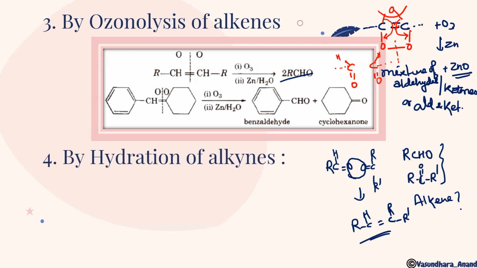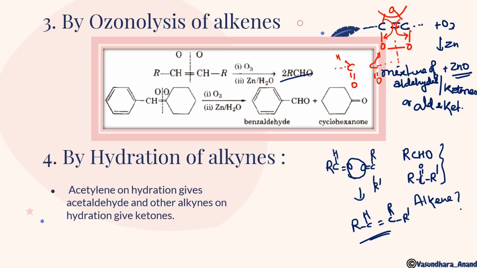Now next is hydration of alkynes. When we hydrate alkynes, first we will get an enol, and the enol on tautomerization will give you an aldehyde or ketone. So acetylene on hydration gives acetaldehyde, and other alkynes on hydration give ketones. This is the point to be learned. For a short trick, for short MCQs, acetylene will give you acetaldehyde, and any other alkynes we use will give you ketones.